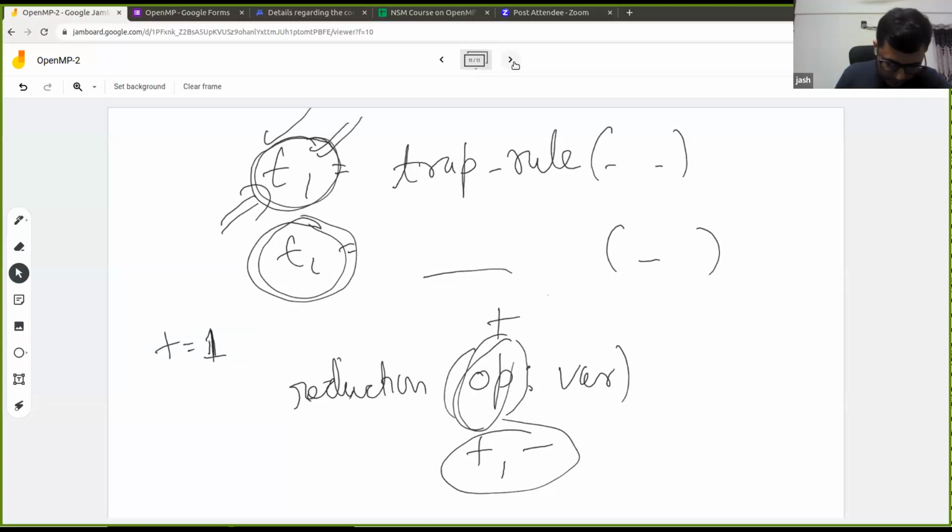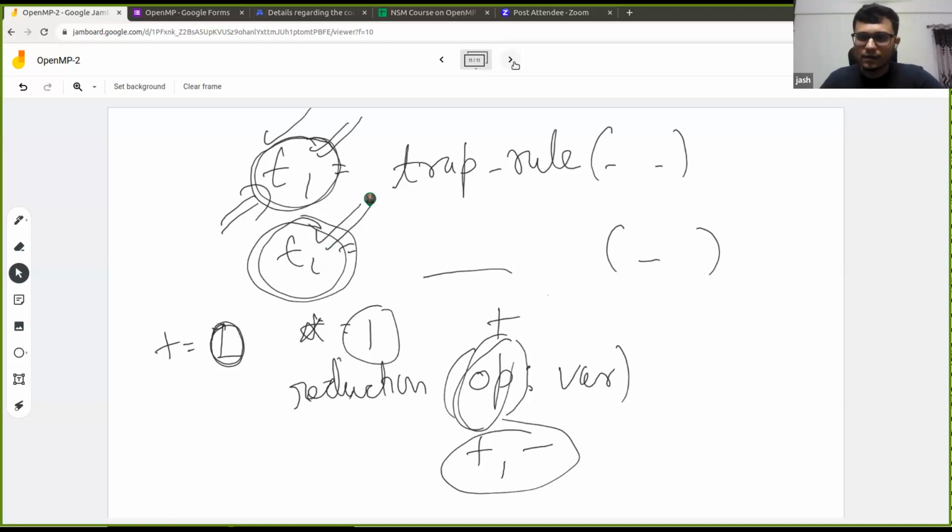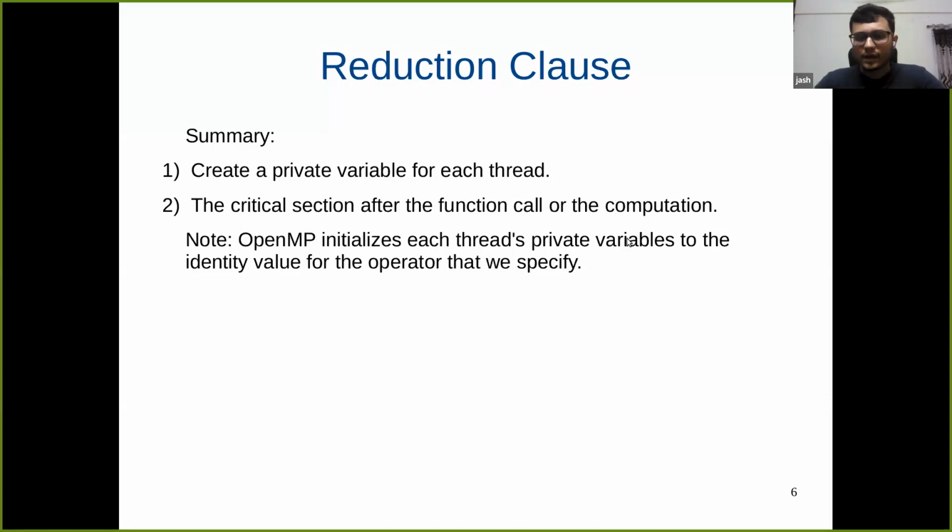Sorry, not 1, 0. For plus, it is 0, and for multiplication, it is 1. So based on the type of operation that we are performing, it will initialize this thread private variable with the identity value of that operator. So OpenMP initializes each thread's private variable to the identity value for the operator that we are specifying in the reduction clause.